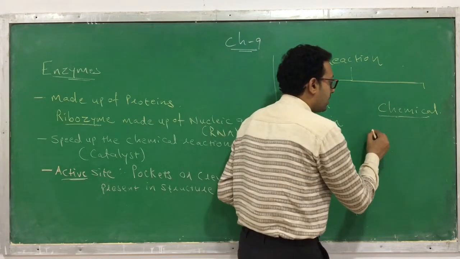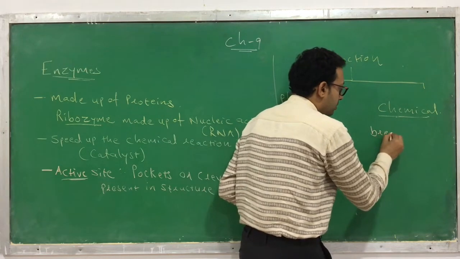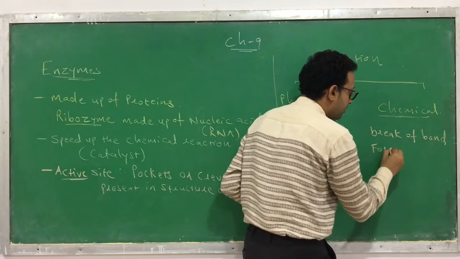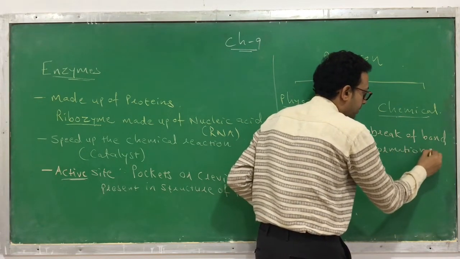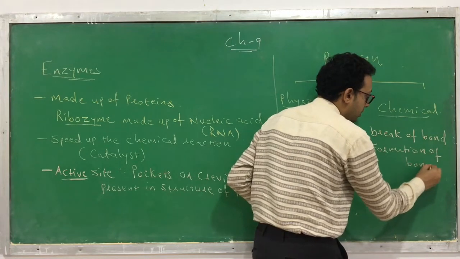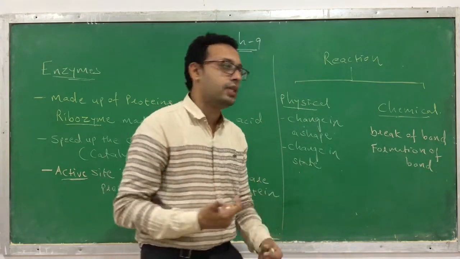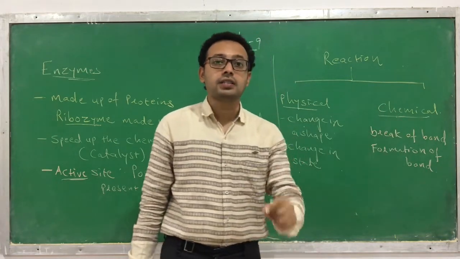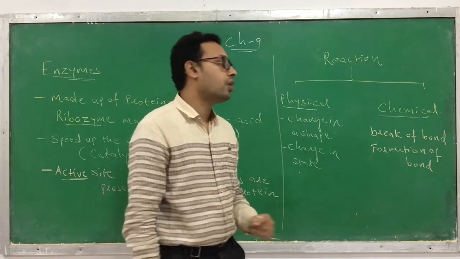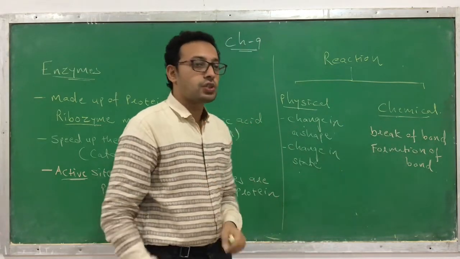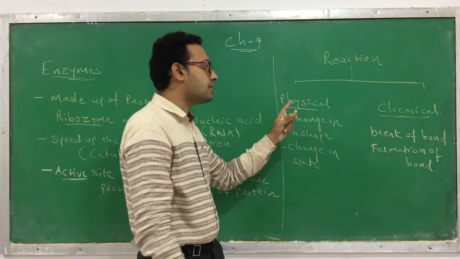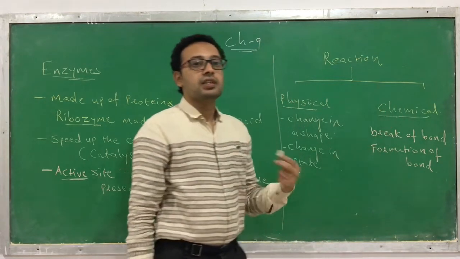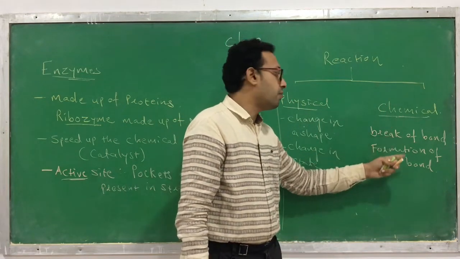In a chemical reaction there is a breakage of bond or the formation of a new bond. These are the two important steps that take place: a breakage of bond or the formation of bond between the atoms and the molecules. This is what happens in the reactions, and this type of reaction is called a chemical reaction. So there are two kinds of changes, physical and chemical. We mostly focus on the chemical changes, where the breakage of bond and the formation of bond take place.